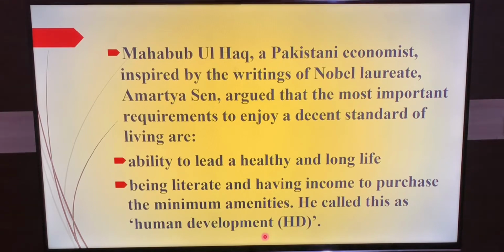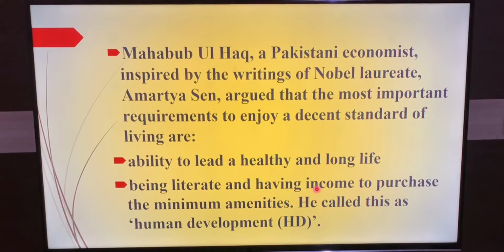So here is the argument that to lead a decent standard of life, two things are required. First one is a healthy and long life. Second one is being literate, that is, educated. And next, they should have so much income that they are able to purchase minimum amenities.